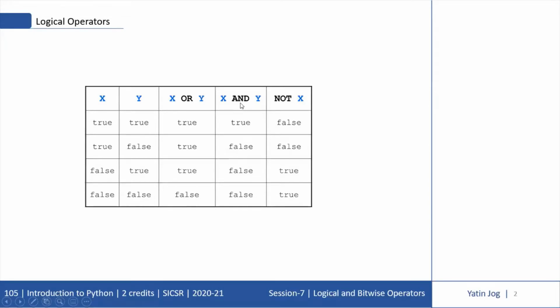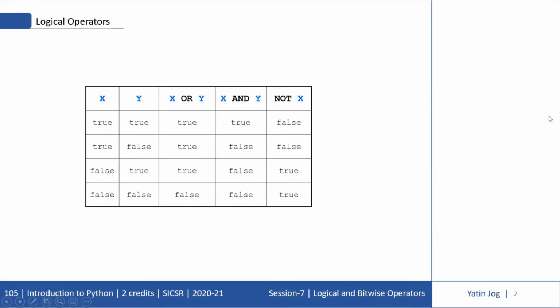Now this is the AND operation. In case of AND, it is exactly the opposite. Only when both the expressions are true, both the conditions are true, only then x and y is true. Otherwise, even if one of the expressions is false, or if both expressions are false, the answer is false. And in case of NOT, it is just returning the complement. If x is true, it will return false. In case of false, it will return true. So these are the three logical operators in Python: OR, AND, and NOT.